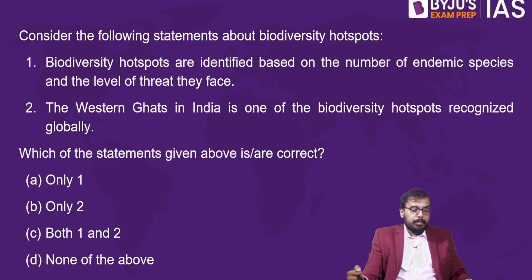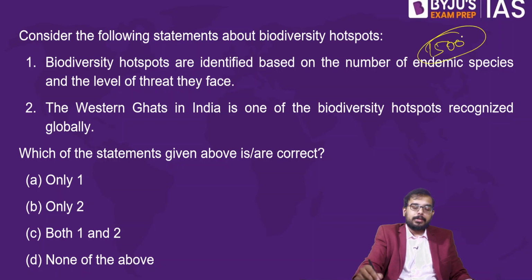So statement number 1: biodiversity hotspots are identified based on the number of endemic species and the level of threat they face. Is it true? That's the definition. If any region has to be declared a biodiversity hotspot, that region should have at least 1500 endemic species, and it should face a high level of threat. I think it is 70%.